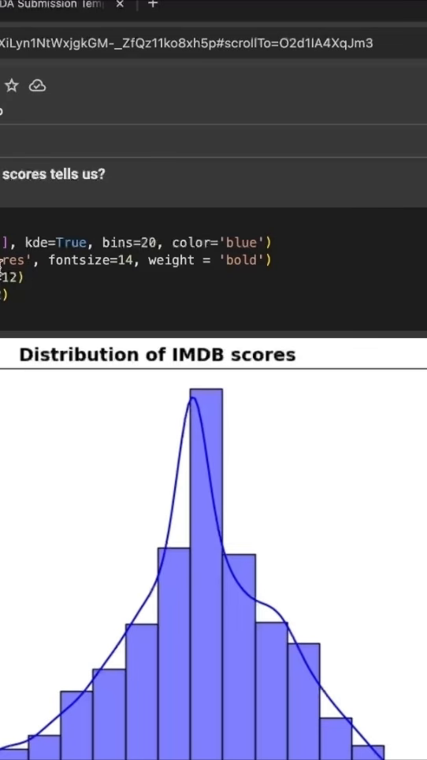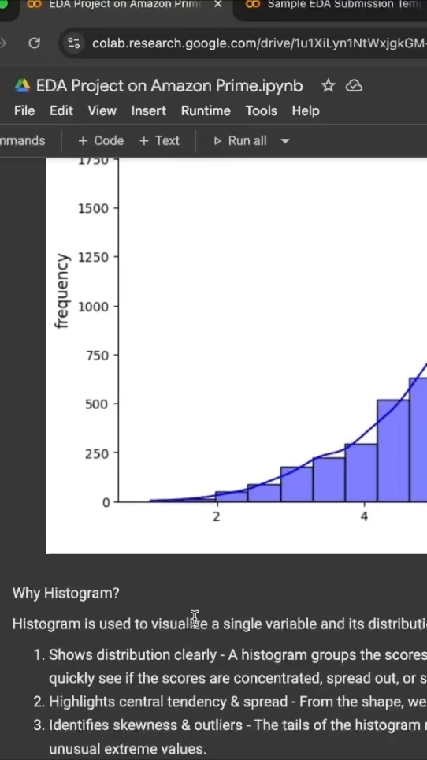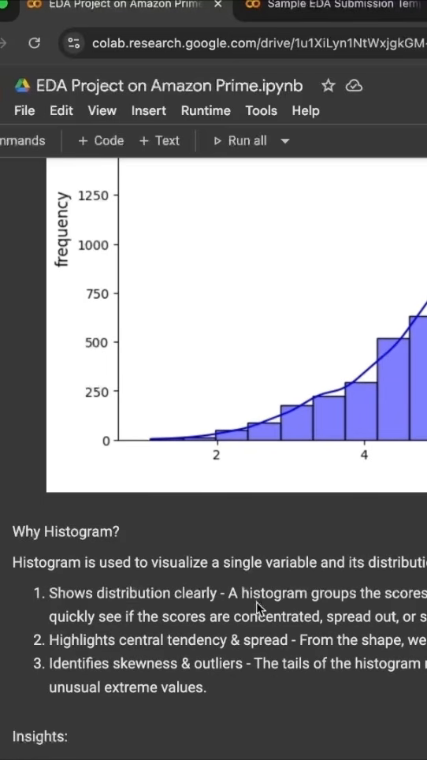The title is distribution of IMDb scores. The X label is IMDb scores, and the Y label is frequency. And why have I used a histogram? A histogram is used to visualize a single variable and its distribution. And I have used it here because it shows the distribution clearly, so it highlights central tendency and spread.